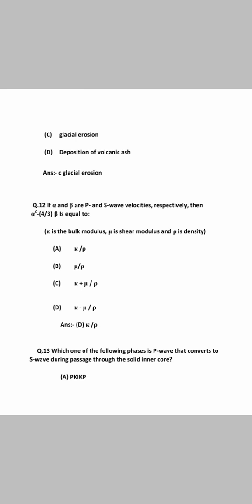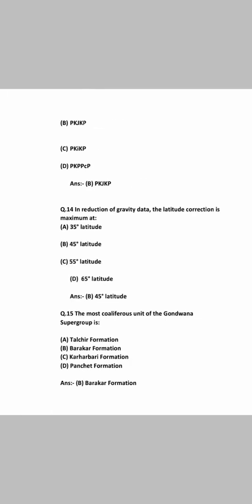If alpha and beta are P and S wave velocities respectively, then alpha square minus 4 by 3 beta square is equal to. So the given option, the answer is option D, k upon rho, density, where k is the bulk modulus. So we move on to our next question, question number 13. One of the following phases is P wave that converts to S wave during passage through solid inner core. So the correct option is option B, PKJKP. Question number 14. In reduction of gravity data, the latitude correction is maximum at, we all know that answer B, 45 degree latitudes.